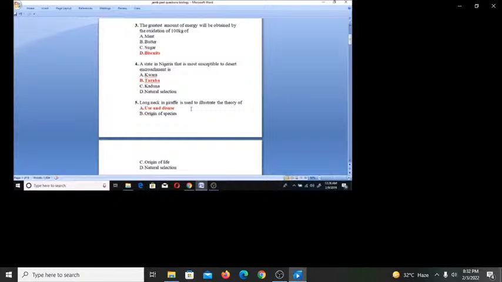Now number 8, which of the following is an organ? A. Guard cell, B. liver, C. Xylem bundle, D. blood. So you know the major classification of complexity, where we have cell, we have tissue, we have organ, and we have system. So guard cell is a cell, we have the blood, we have the xylem, but the liver is the organ.